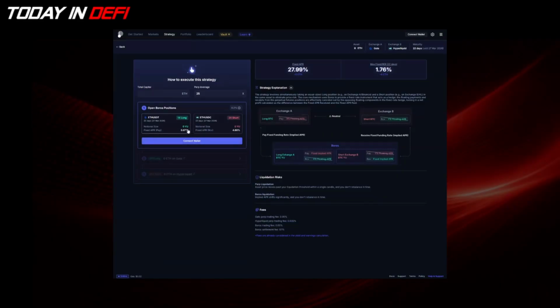And what's even better is that if you are confident with your margin management, you can even add leverage on top. So if you add leverage on top, the max APR you can get is 28%. So that is how this strategy works.